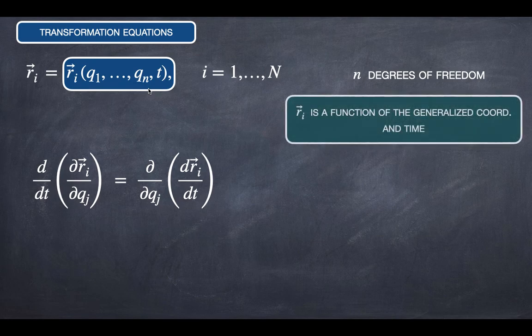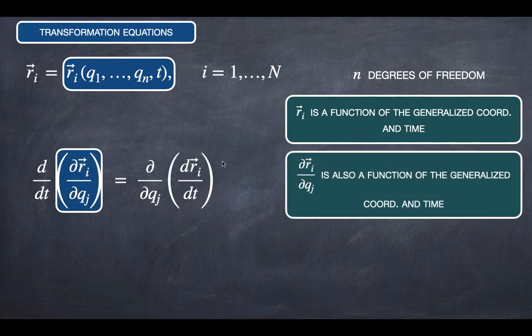Okay, now the key information to solve this question is that Ri is a function of the generalized coordinates and time. And this quantity here is also a function of the generalized coordinates and time. Why?